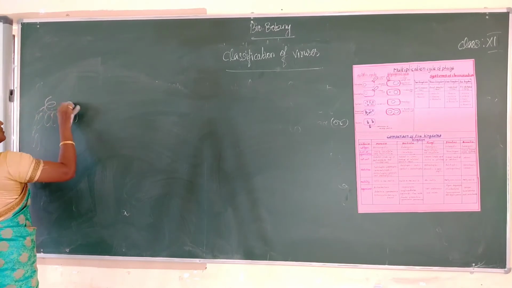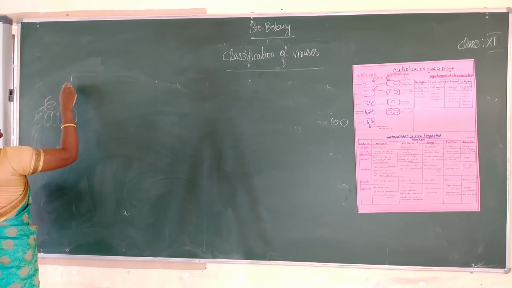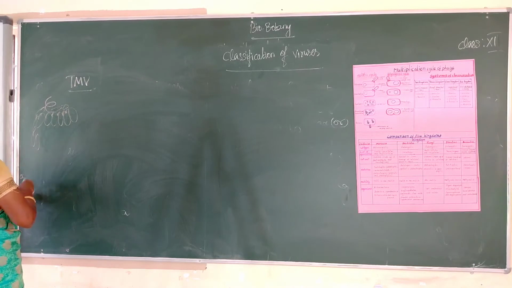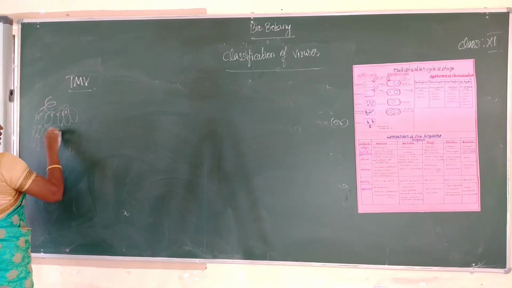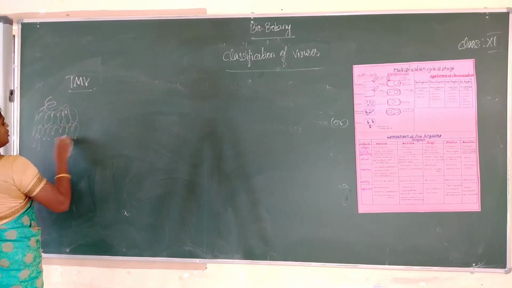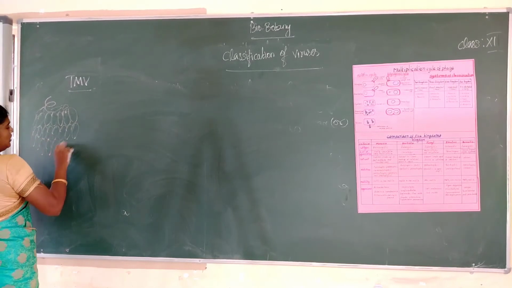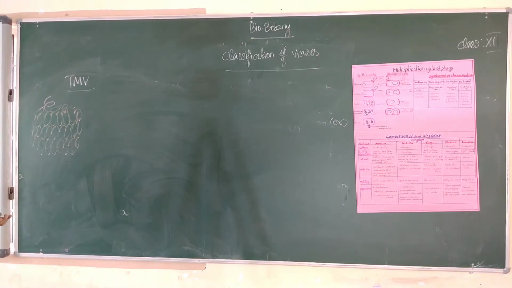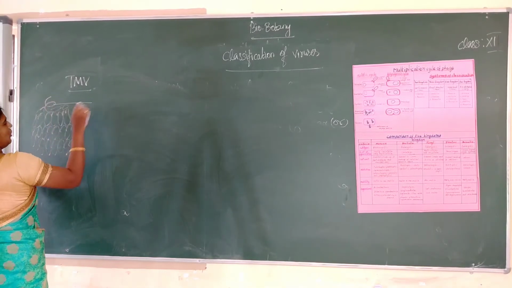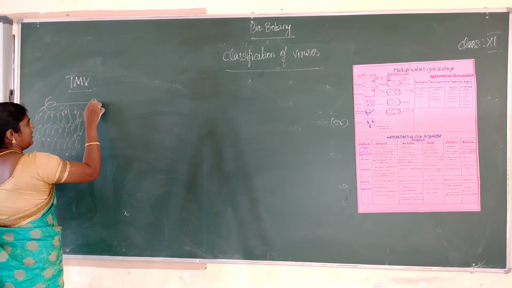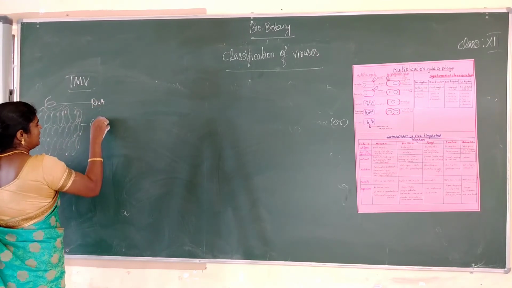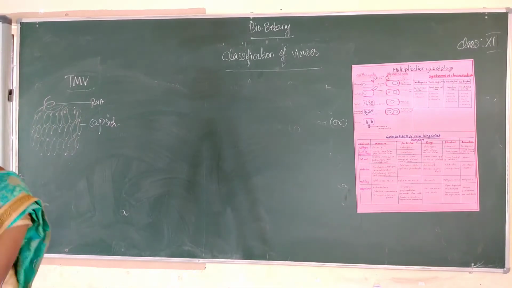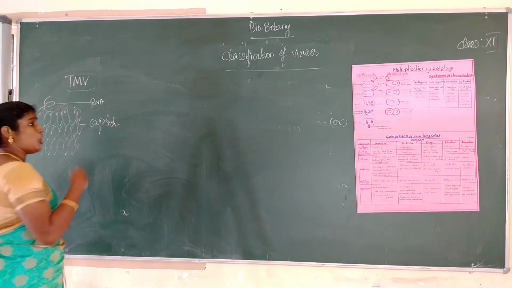The short form is TMV. Tobacco means the tobacco plant. That is called tobacco. The virus name is mosaic. This is the nucleic acid, RNA. Next, this is the capsid. The tobacco mosaic virus was discovered by Ivanovsky from the tobacco plant.